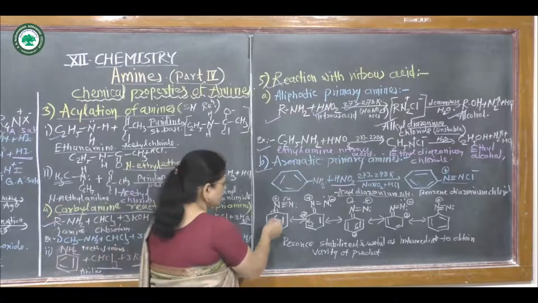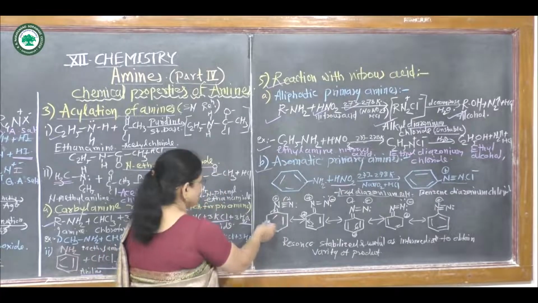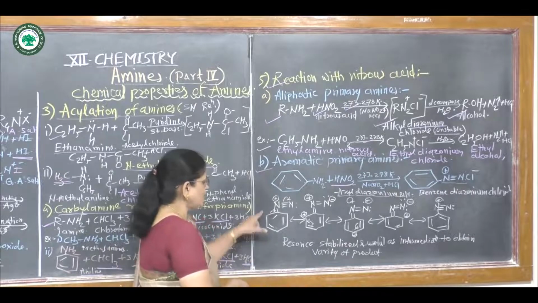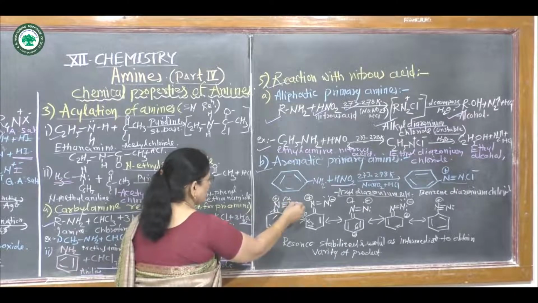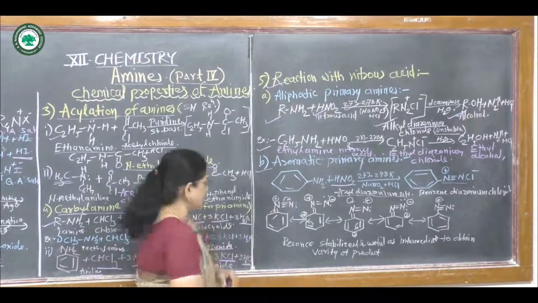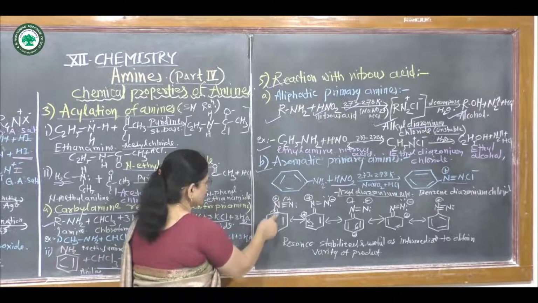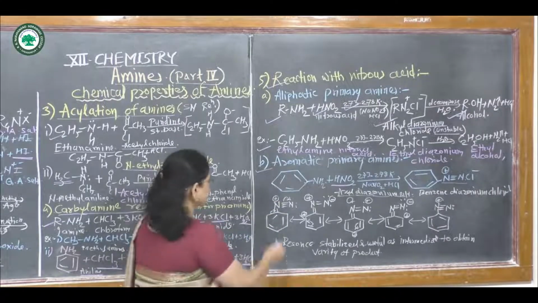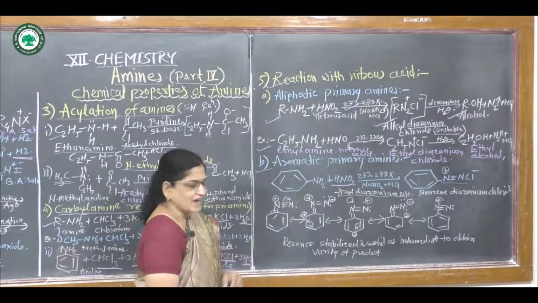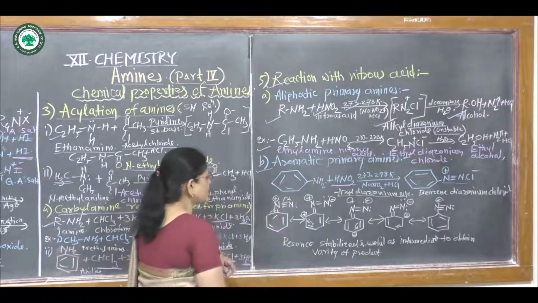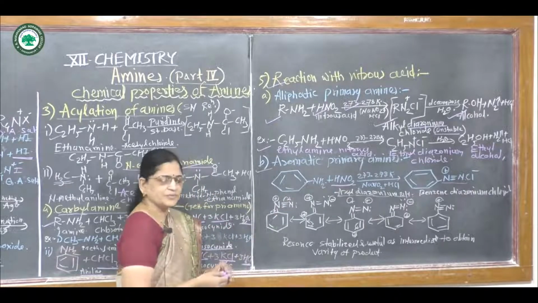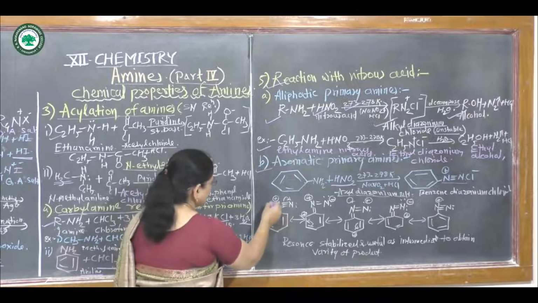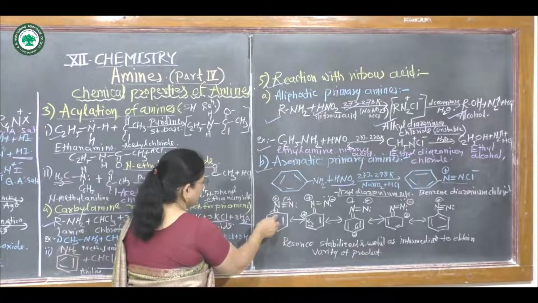It is resonance stabilized as follows. This diazonium salt has two nitrogens, and the nitrogen attached to the benzene nucleus has a positive charge. This nitrogen is an electron withdrawing group, so the pair of electrons shifts between this nitrogen and carbon.